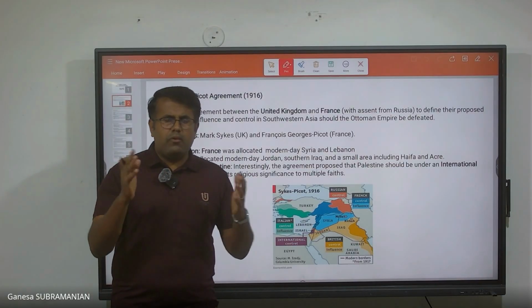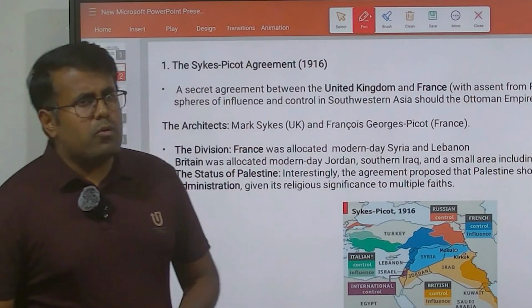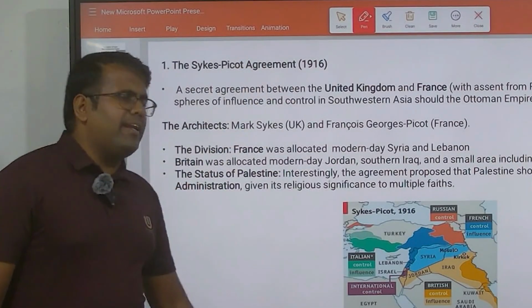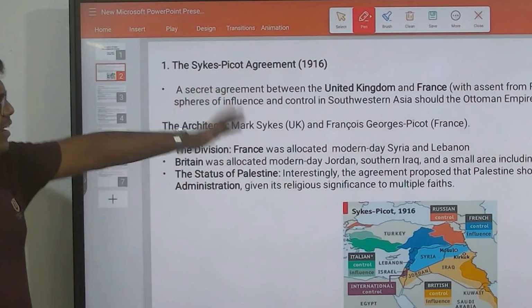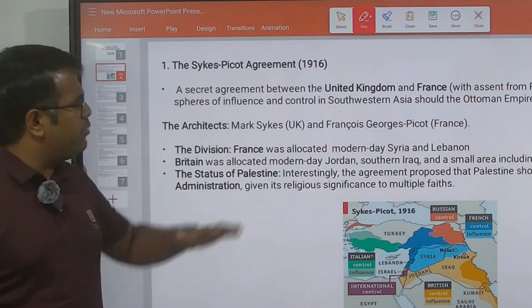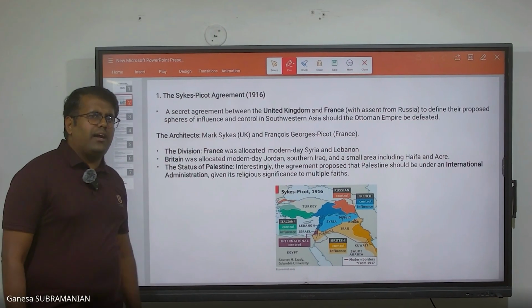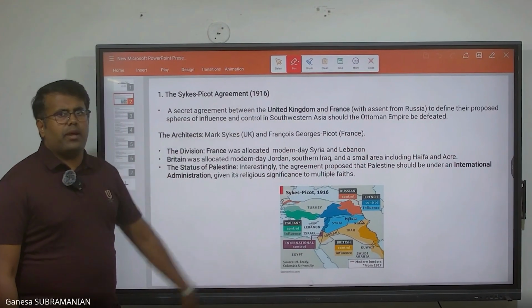So in the basic understanding, what is the Sykes-Picot agreement? This was signed in the year 1916. It is not an agreement to be signed openly. It's a bit of a secret agreement which was agreed between the United Kingdom and France.